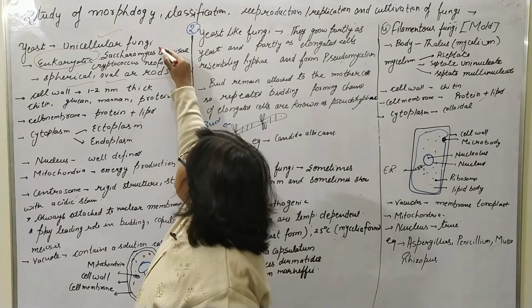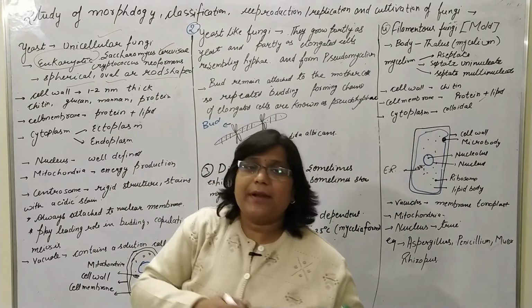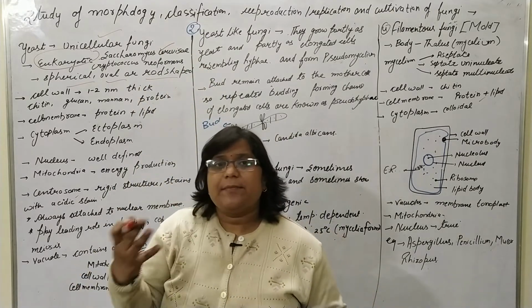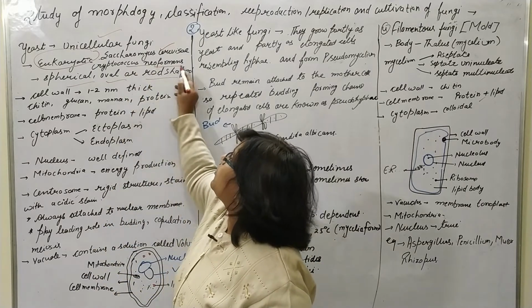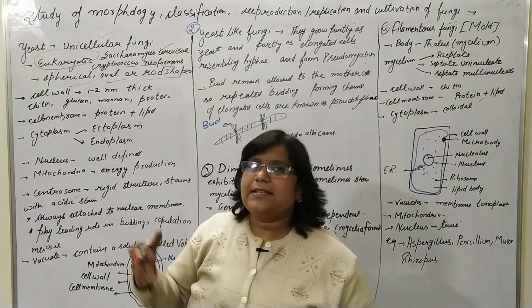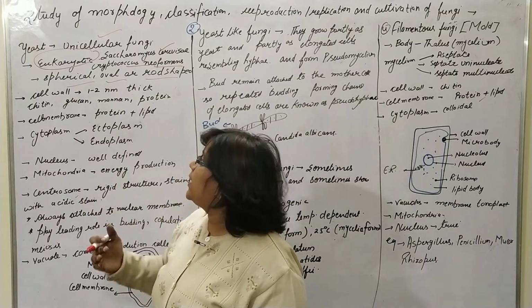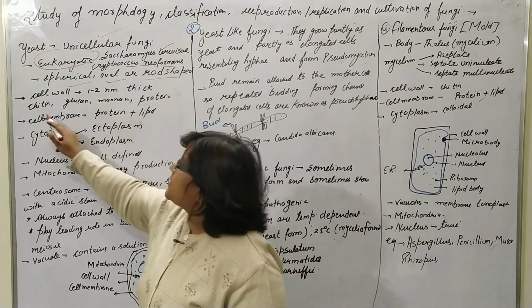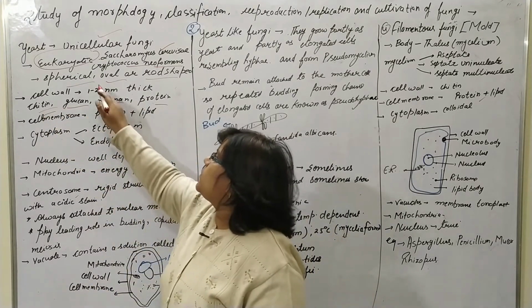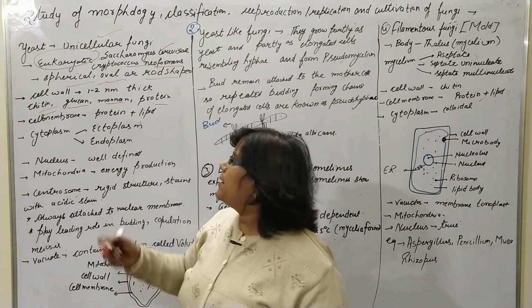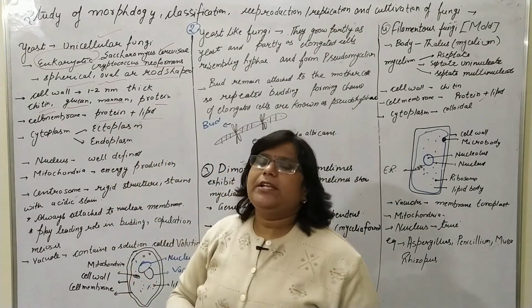The examples I have written here: Saccharomyces cerevisiae, which is the baker's yeast, and Cryptococcus neoformans is also an example of yeast. The cell wall, as we know, is composed of chitin, glucan, mannan, and protein, and it is generally 1 to 2 nanometers thick. The cell membrane is composed of protein and lipid.